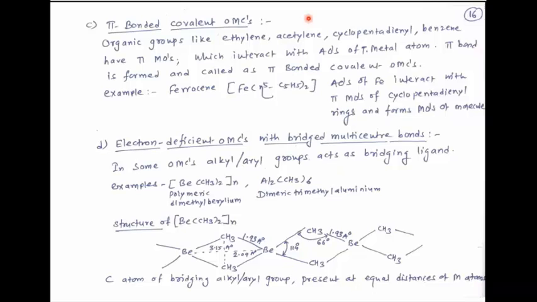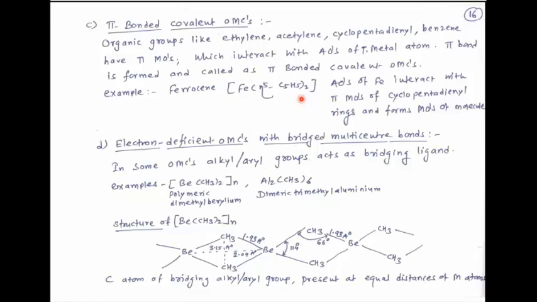Example, ferrocene. In ferrocene, iron is the metal atom, and it reacts with cyclopentadienyl. How is the bond formed? Atomic orbitals of iron interact with pi molecular orbitals of cyclopentadienyl, and there is formation of molecular orbitals of the molecule. In this way the ferrocene compound is formed, and ferrocene is called a pi bonded covalent organometallic compound.